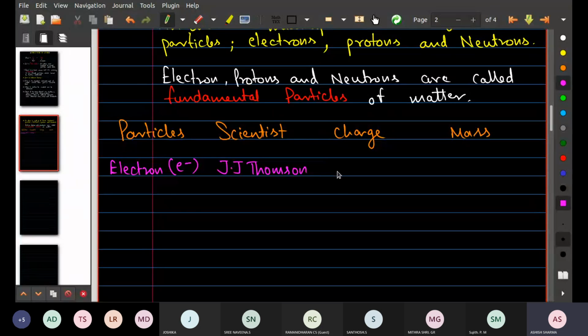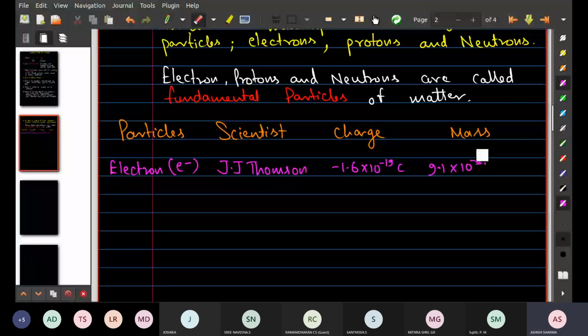The charge on the electron is negative, with magnitude minus 1.6 into 10 to the power minus 19 coulomb. Similarly, the mass of the electron is 9.1 into 10 to the power minus 31 kg, kilogram.